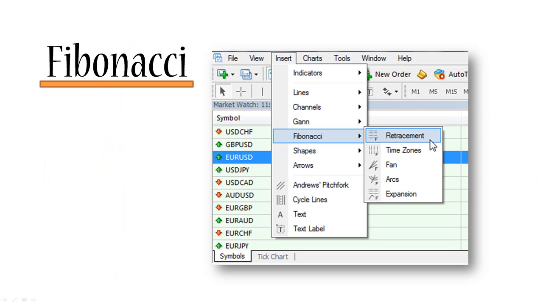By the way, if you're using MetaTrader 4, there's a very handy way to measure these retracements. If you go to insert Fibonacci retracement, you'll get a very handy tool which allows you to effortlessly measure Fibonacci retracement. On that note, we'll finish up today's tutorial.